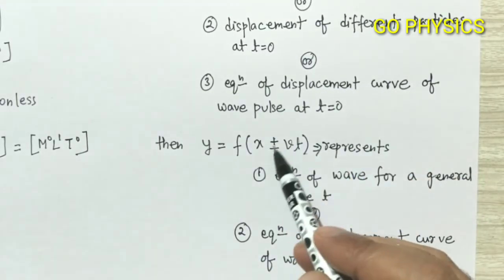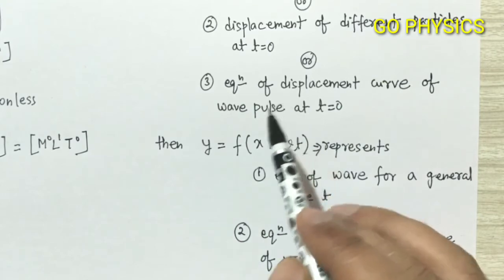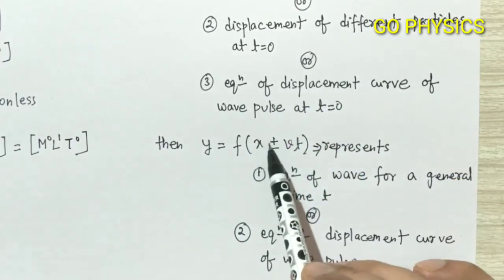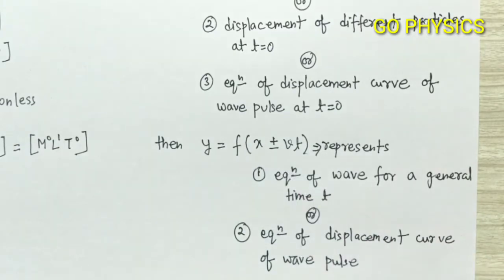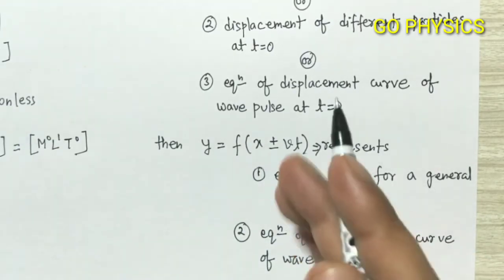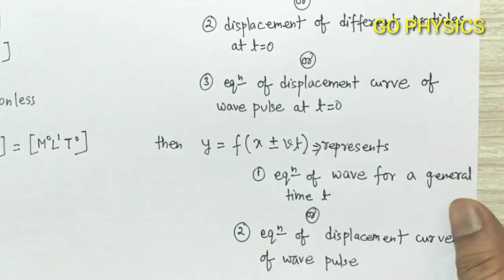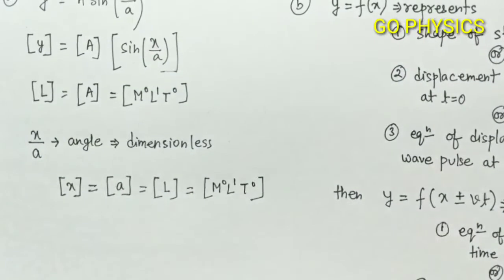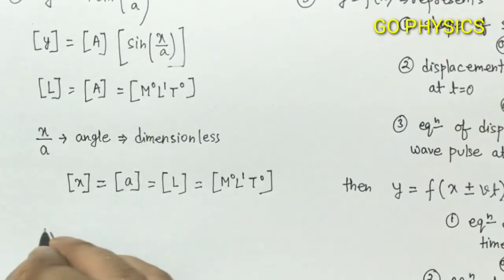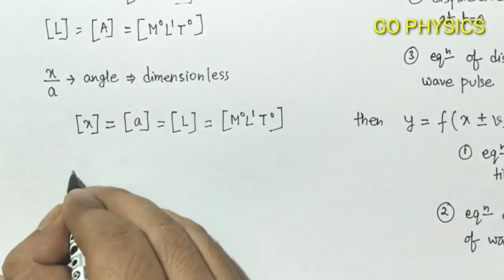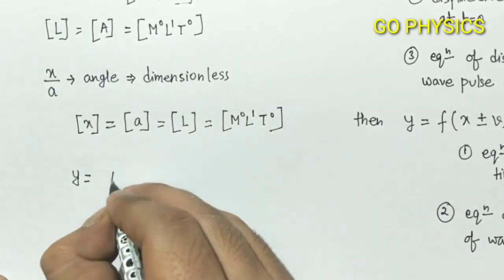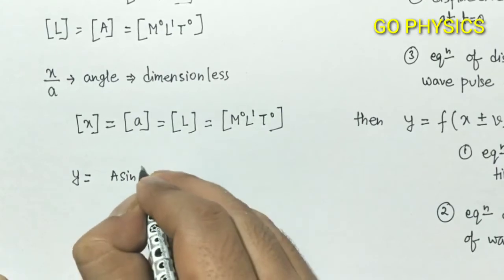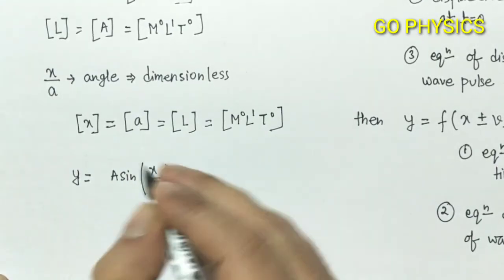We will take plus sign if the wave is going towards negative x direction, and we will take minus sign if the given wave is going towards positive x direction. So in the given sum, what y have we been given? y is given as A sin(x/a).